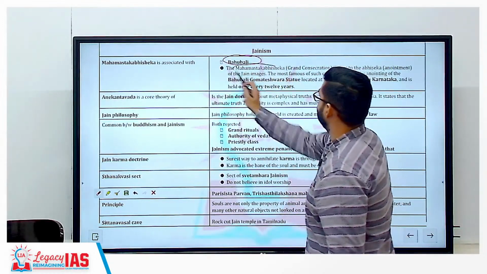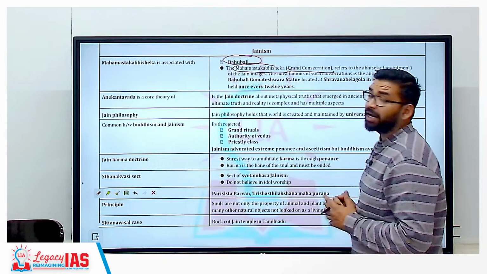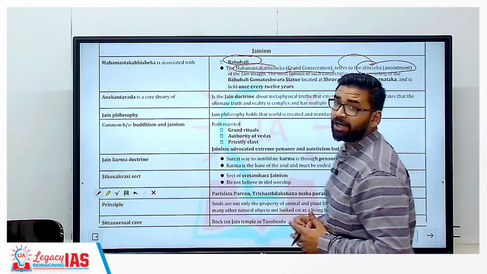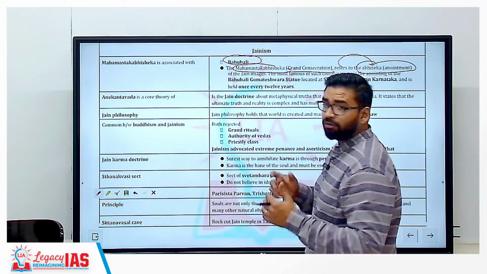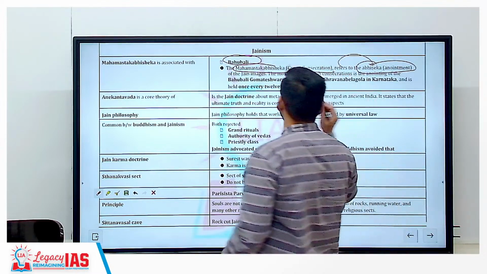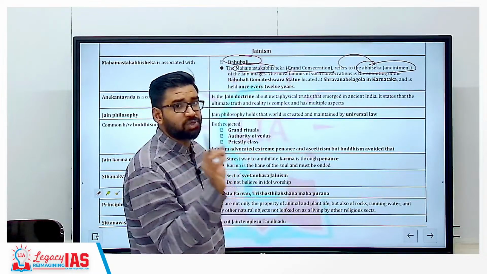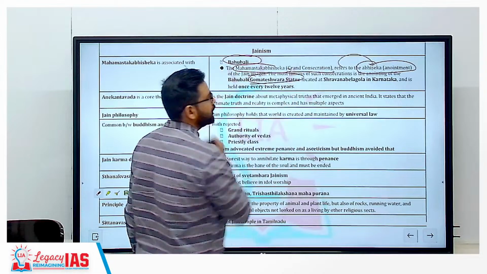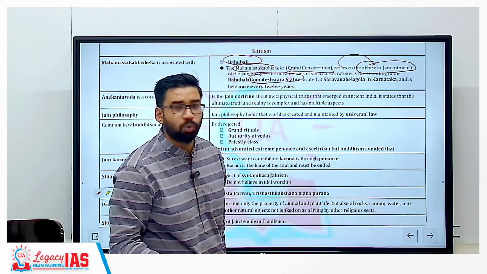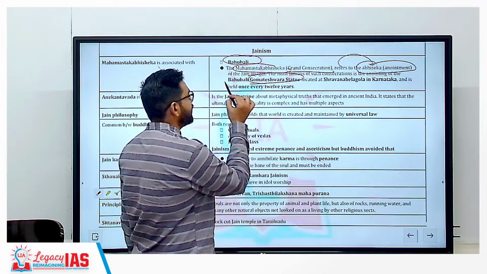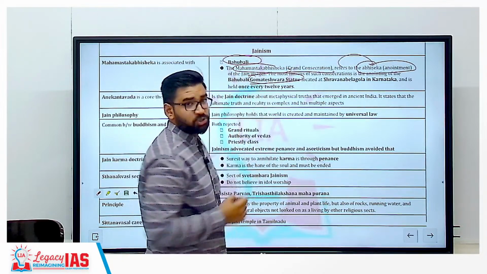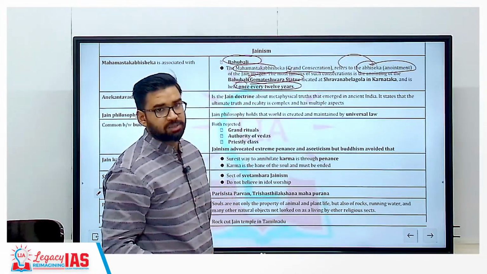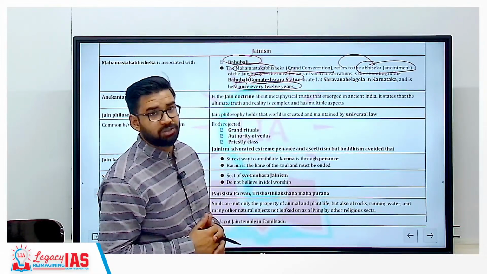So Mahamastak Abhishek is considered a great consecration, and it refers to the anointment of the Jain images. The most important place associated with Bahubali is the statue of Gommateshwara in Karnataka at Shravanabelagola. Clear? And this Mahamastak Abhishek is held once every 12 years. Getting my point? This is the relevance.